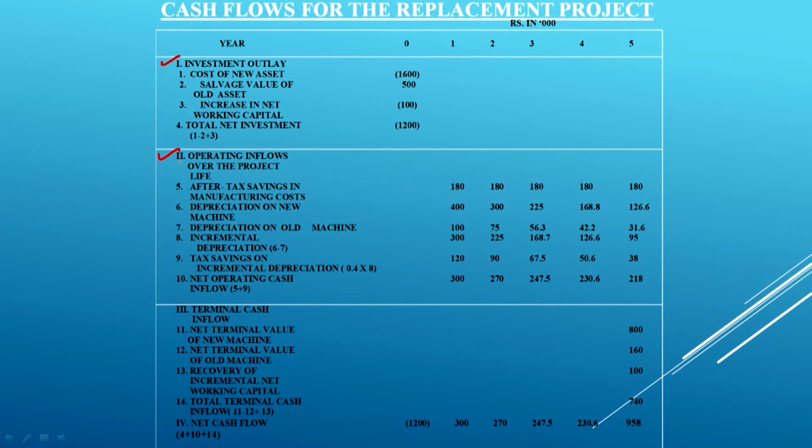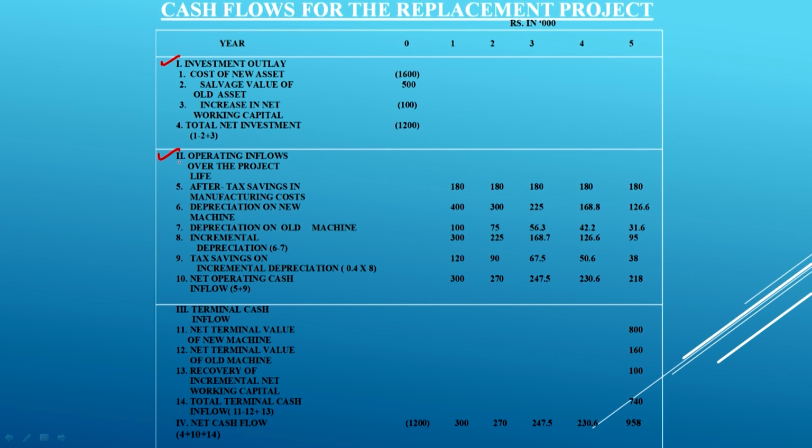Now, we go to point number 2. Point number 2 here is the estimation of the operating inflows, and now we have to work out the operating cash flow. So, we have to take into account the operating cash inflow and cash outflow. On account of revenue the inflow will be there, and on account of different expenses cash outflow will be there. So, we will have to work out the net operating cash flow.